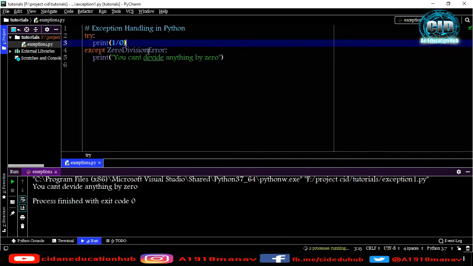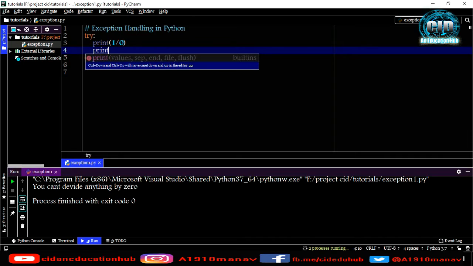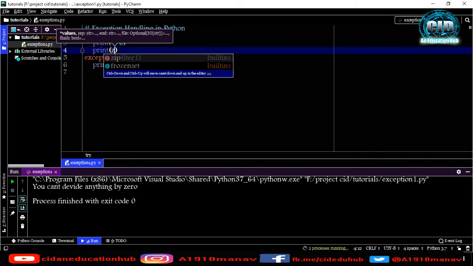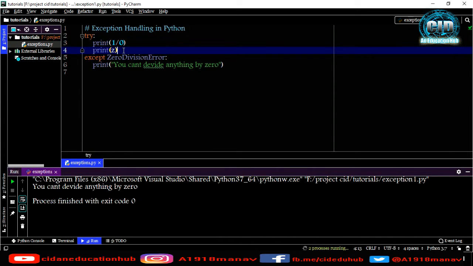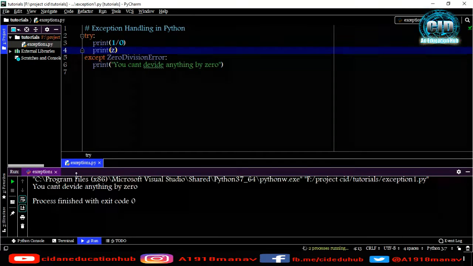We can also handle many things at a time. Let me show you. I'm printing here Z. Z is not defined, so it will throw another error.